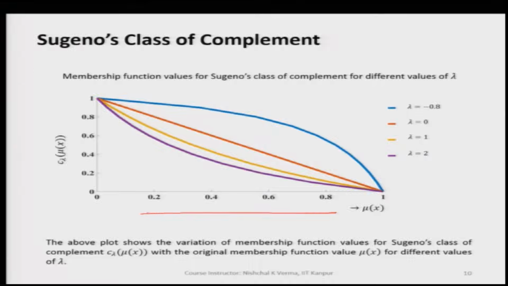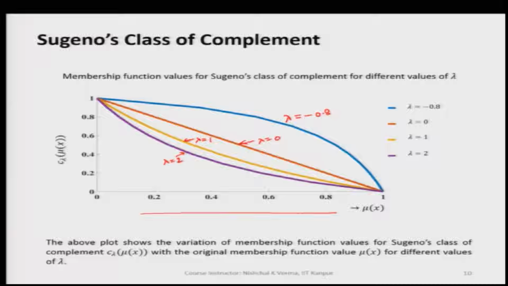When we plot these membership values and the complement membership values, we see that this is for lambda equal to minus 0.8, this is for lambda equal to 0, this curve we are getting for lambda equal to 1, and this for lambda equal to 2.